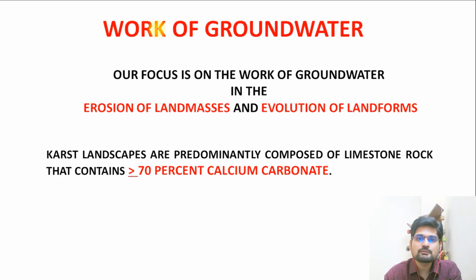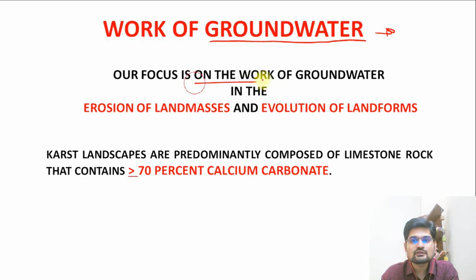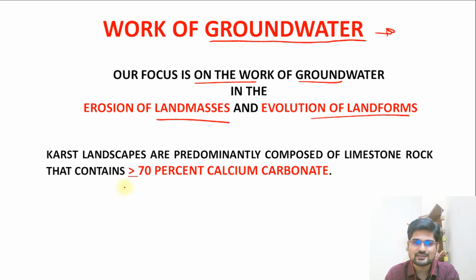Now let's go to the process. What is that? Work of groundwater, or we say underground water. Our focus is on the work of groundwater in the erosional landmasses and evolution of landforms when we talk about karst topography. Karst landscapes are predominantly composed of limestone rock that contains greater than or equal to.